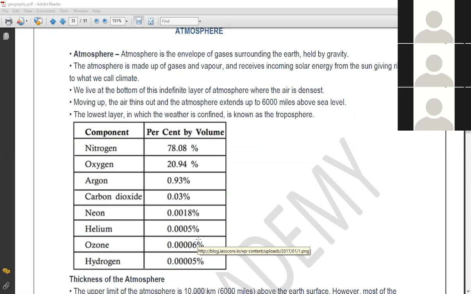If the amount of carbon dioxide was more, and if the amount of oxygen or nitrogen was less, obviously there would have been no life on the surface of the earth. So this unique composition, the unique percentage of the gases available on the surface of the earth, helped in the formation or beginning of life on the earth, and that is what is important and what you need to remember here.